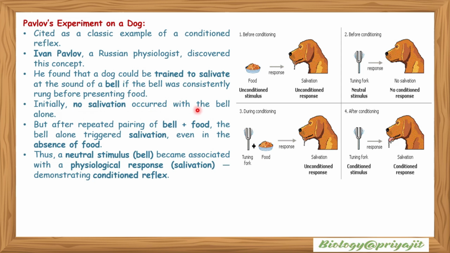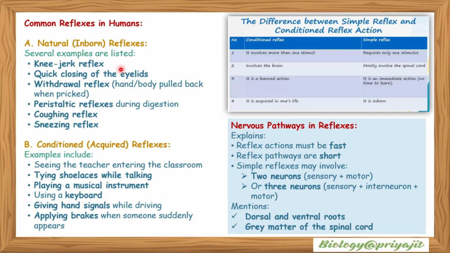Initially, no salivation occurred with the bell alone, but after repeated pairing of bell and food, the bell alone triggered salivation even in the absence of food. Thus, a neutral stimulus, that is the bell, became associated with a physiological response, that is salivation, demonstrating the conditioned reflex. These are common reflexes in humans: natural or inborn reflex. This is the difference between the simple or natural reflex and the conditioned or acquired reflex.